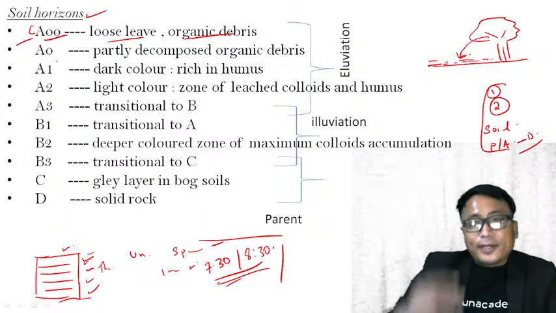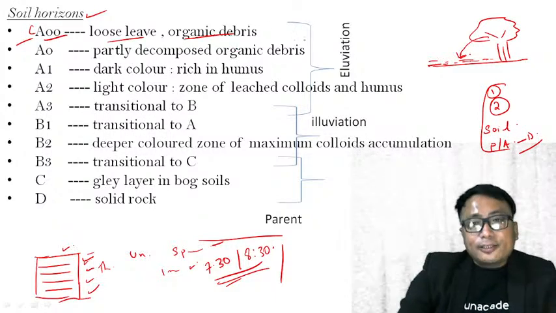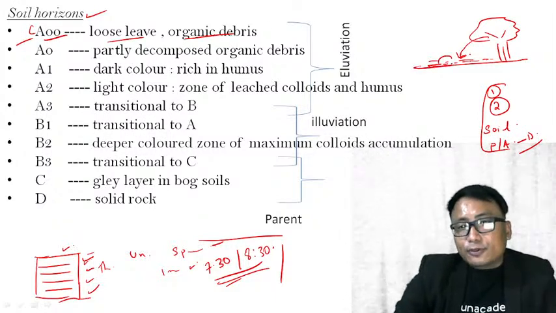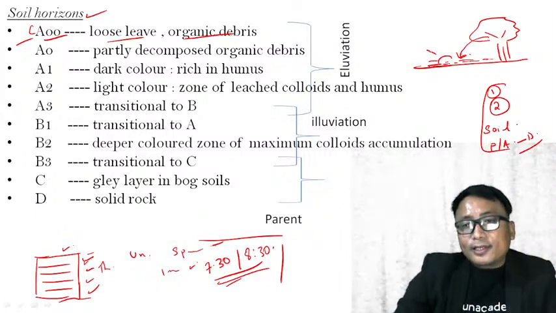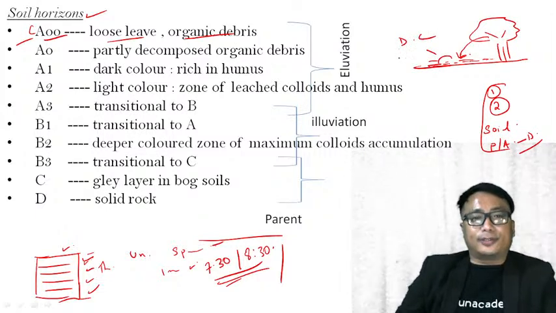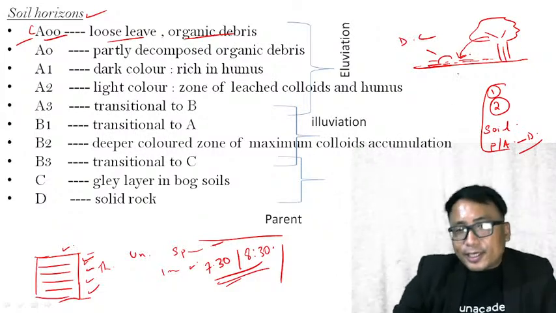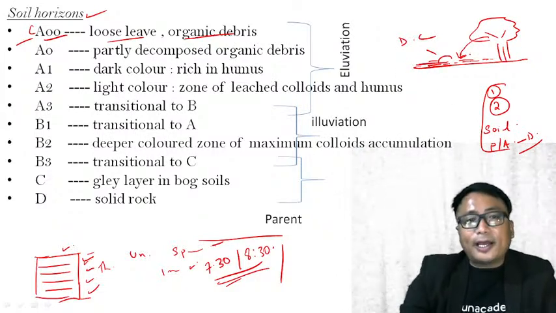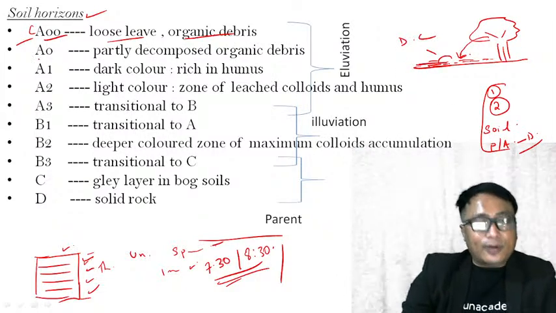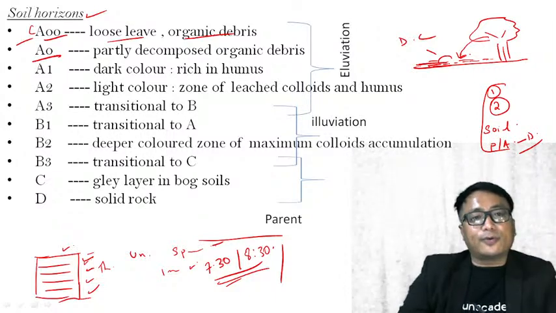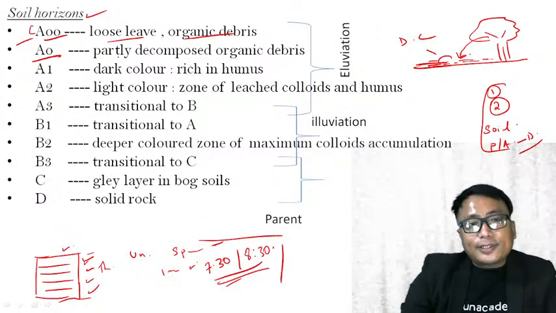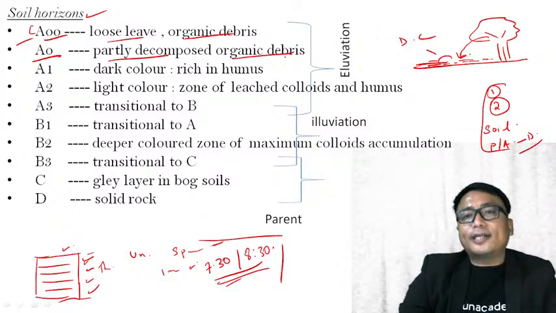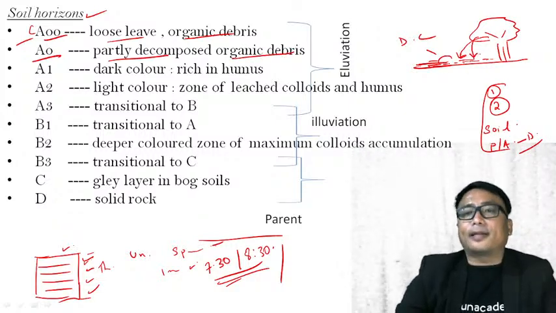Clear? Now, just below this, the plant leaf which falls on the ground surface will undergo decay and decomposition. Therefore, just below the topmost layer, I have the second layer or horizon, which is known as A0. This A0 is a partially decomposed organic debris that is supplied by the plant.